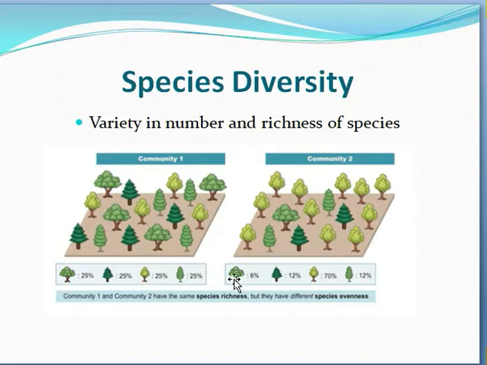And in community 2 there are also 4 types of species, and both communities have the same species richness, but the species evenness is different. In this one you can observe 25% share for each species, while in the other the first species has a share of 6%, the second species 12%, the third species 70%, and the fourth species 12%. It is called species evenness. Both communities have different species evenness but the same species richness.